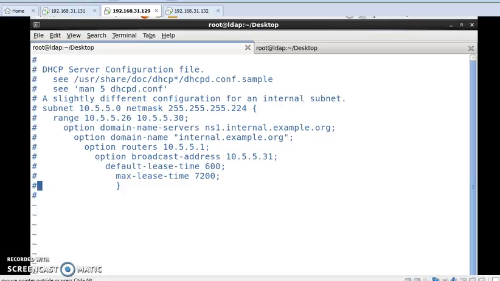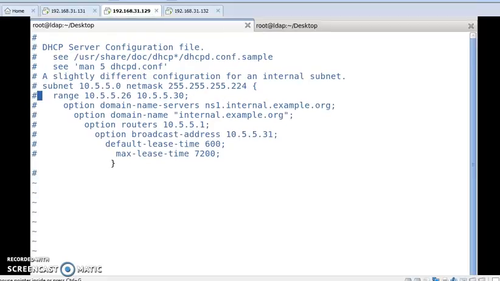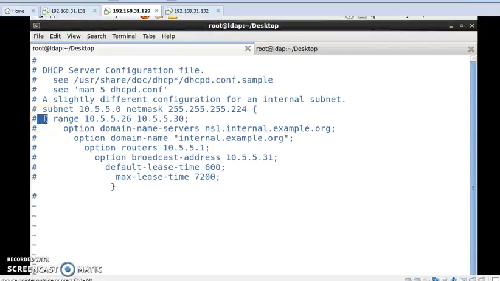At first we'll remove the hashtag from the closing bracket and also remove the hashtag from range. Again we'll remove the hashtag from subnet.